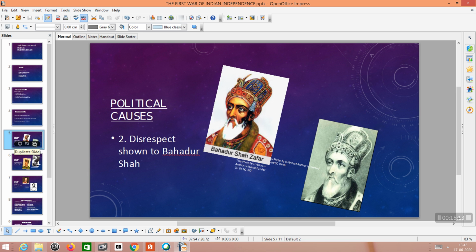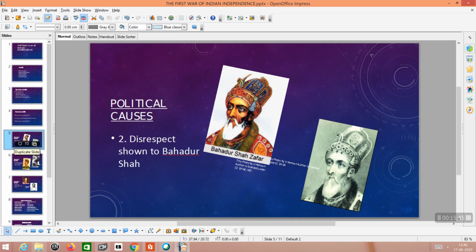Indians considered this emperor as their own emperor, but the Britishers were not ready to give him any importance. In 1856, Lord Canning announced that after the death of Bahadur Shah, his successors would not be allowed to use the imperial titles with their names and would be known as mere princes.